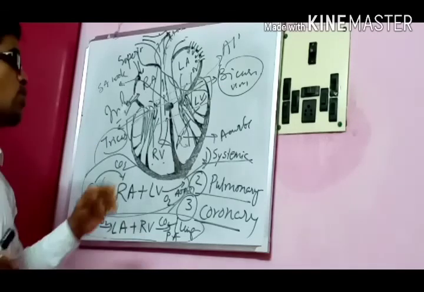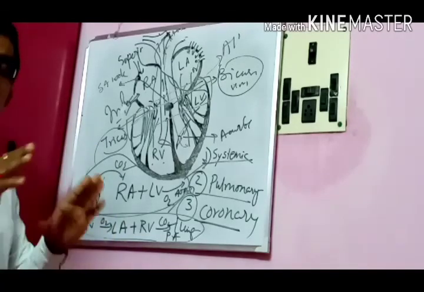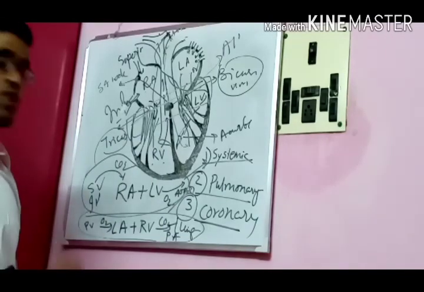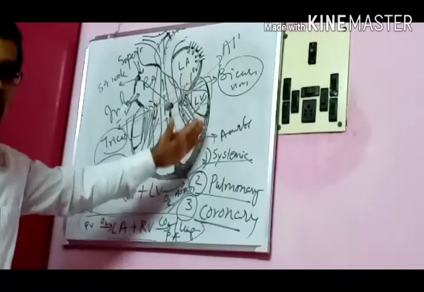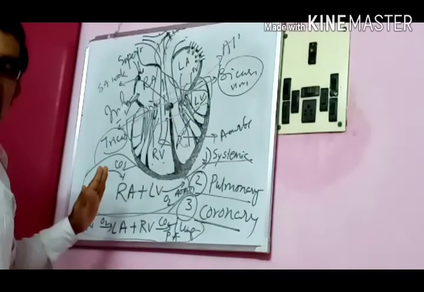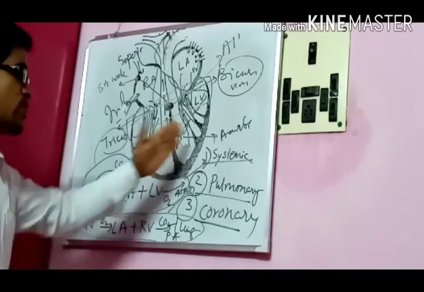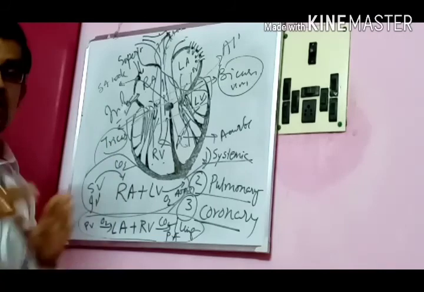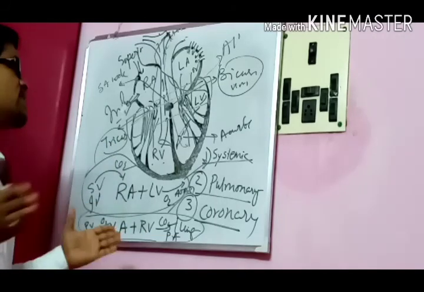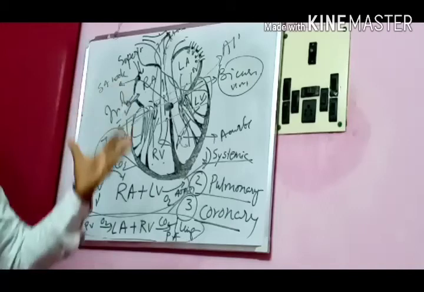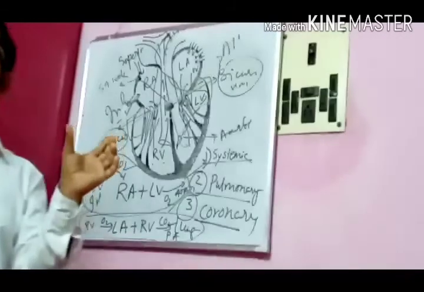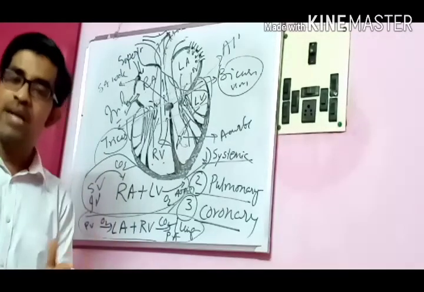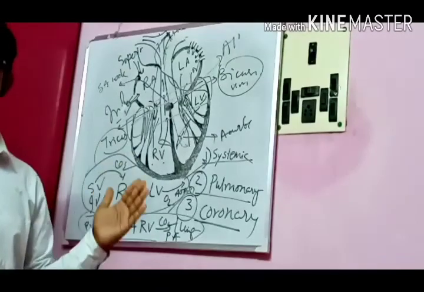Now we saw whatever circulations are there, we found 3 types of circulations: systemic, pulmonary and coronary circulation. All related diseases and treatments we are going to study in the very next classes. These 3 circulations are very important. Along with that, we found that the layer of muscles has 3 layers. Outermost is called pericardium, the middle one is called myocardium, and the inner one is called endocardium. So the myocardium is responsible for your muscle contraction.